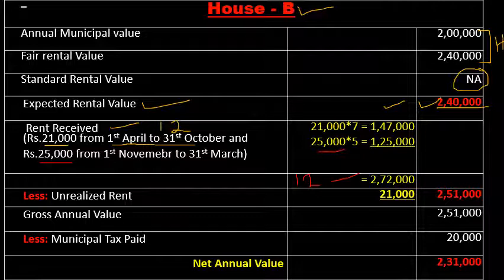Why am I saying that particular term, the let out term? You may consider there is unrealized rent, so rent received is less than 12 months. Yes, of course it is correct. But for the calculation purpose, first you have to calculate rent received or receivable, then you have to consider unrealized rent, because unrealized rent can be deducted from rent received only whenever the assessee fulfills some conditions.